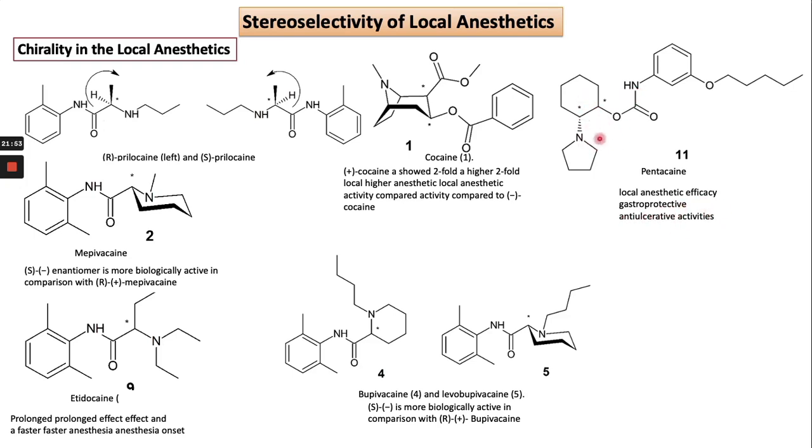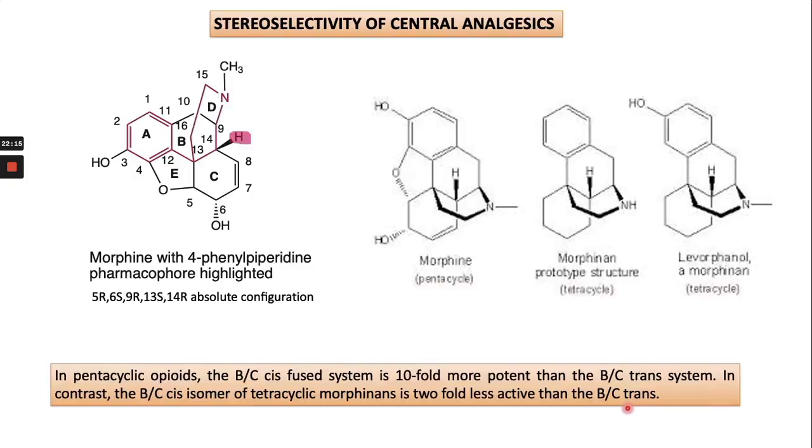So this stereogenic center should be the alpha carbon. In the case of bupivacaine, the S isomer is more biologically active as compared to the R one. So this one is R, this one is S, and this one is R. Both are enantiomers. One is more active as compared to the other.